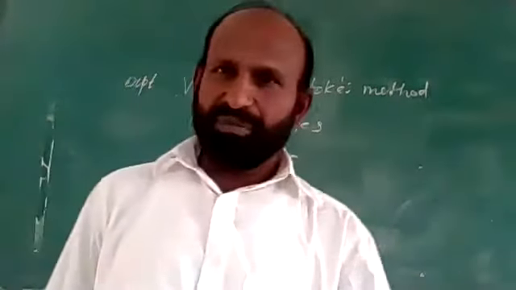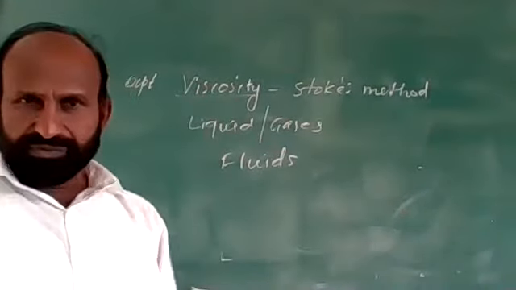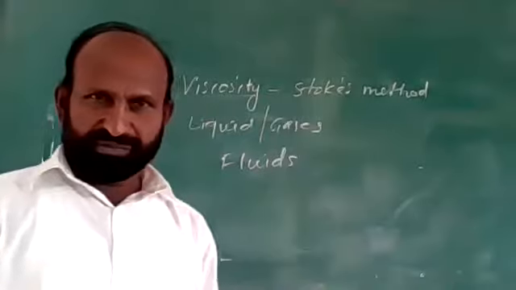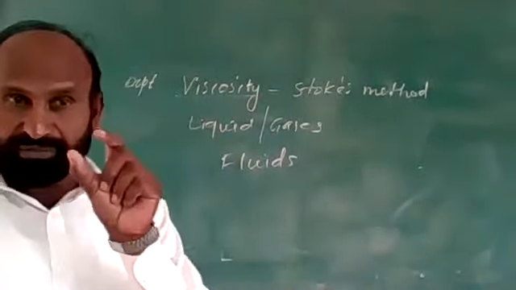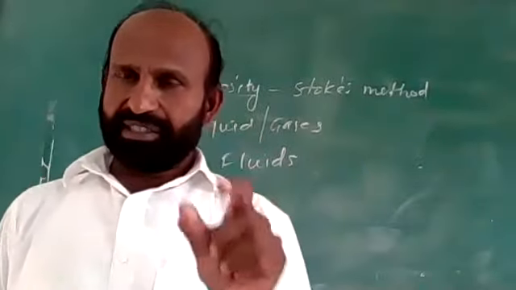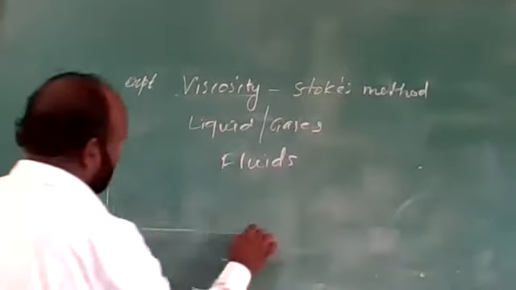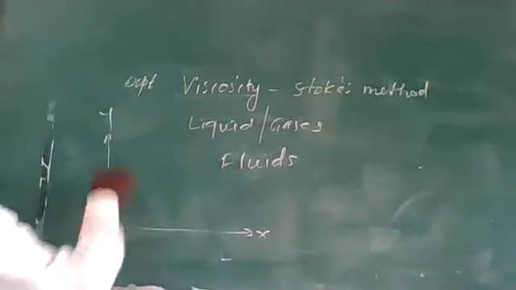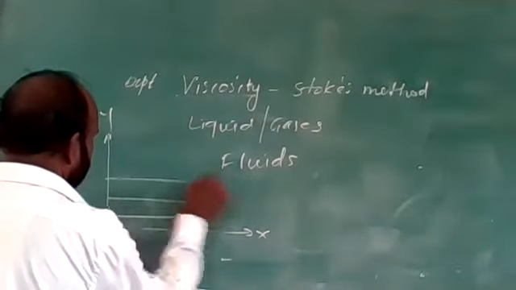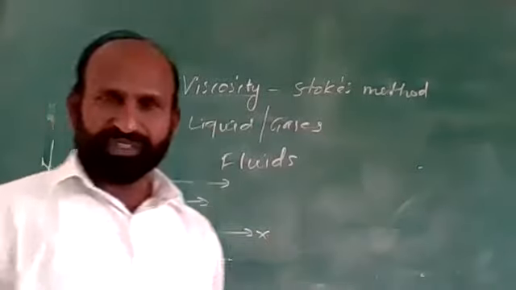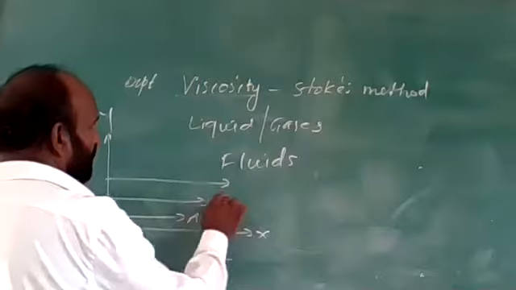And this viscosity, the property of fluids, by virtue of which it opposes the relative motion between its adjacent layers. Means when the liquid is flowing in the XY plane from left to right, that liquid is arranged in different layers. There are different layers: A, B, C.